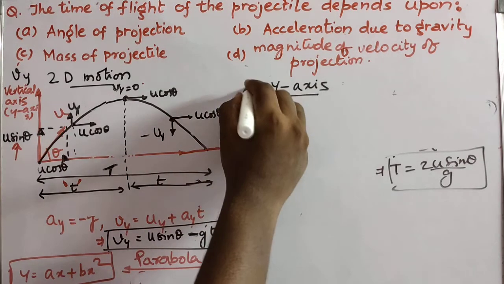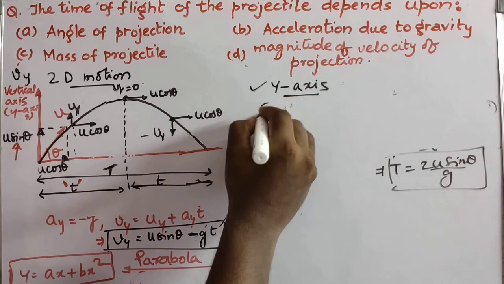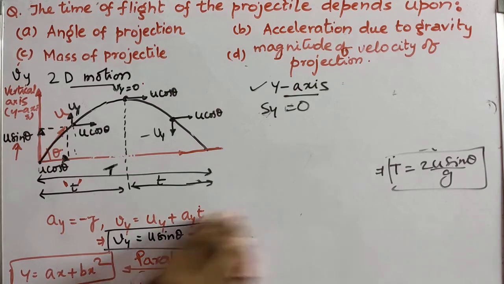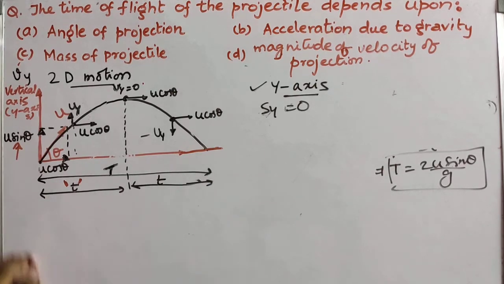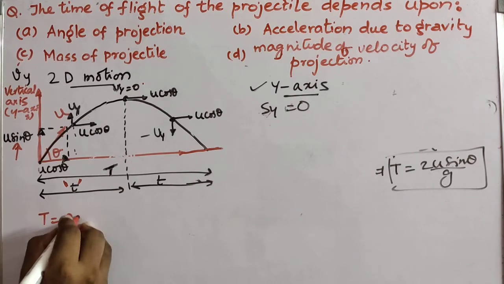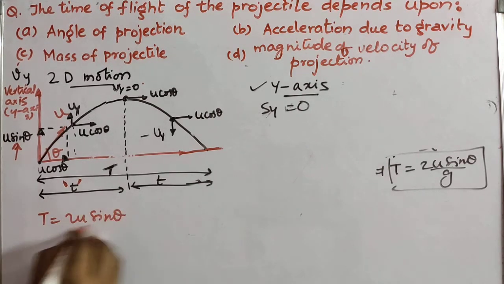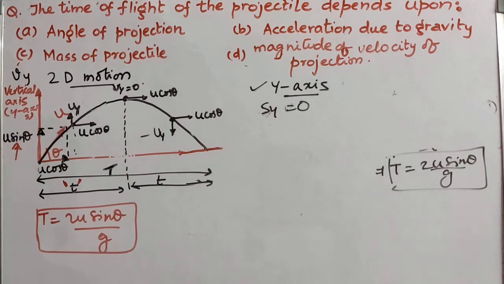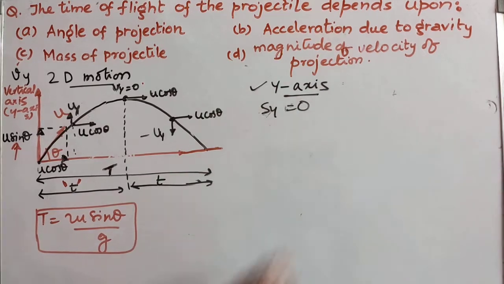So again I am considering the y-axis. This time the displacement along the y-axis is 0. Let me write this formula here for future reference: T is equal to 2u sine theta by g. So the displacement along the y-axis is 0.